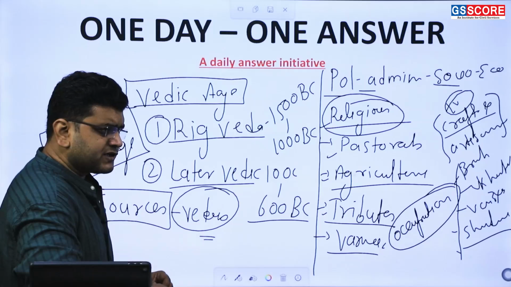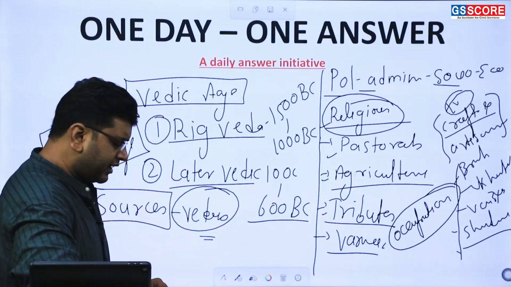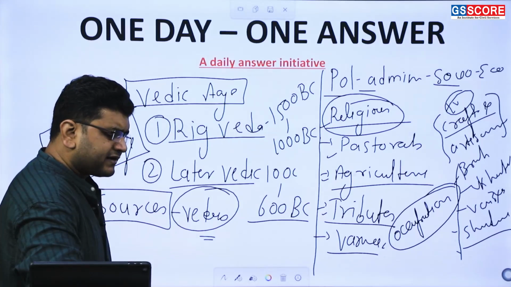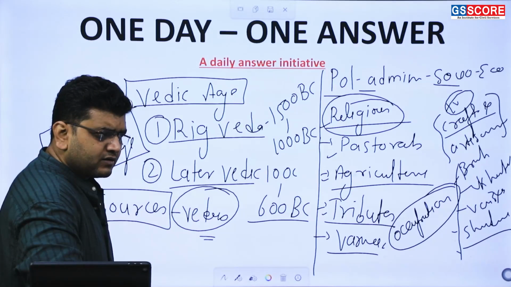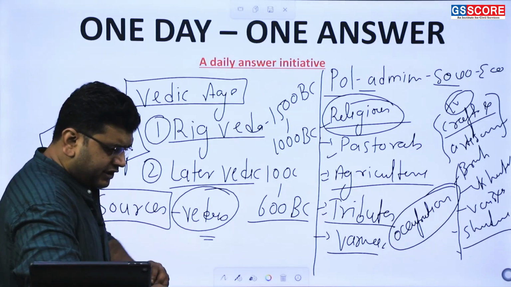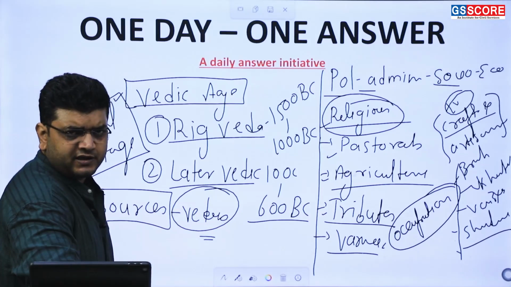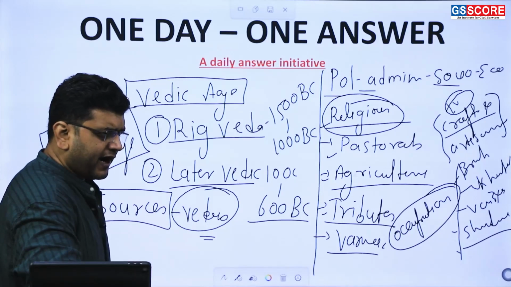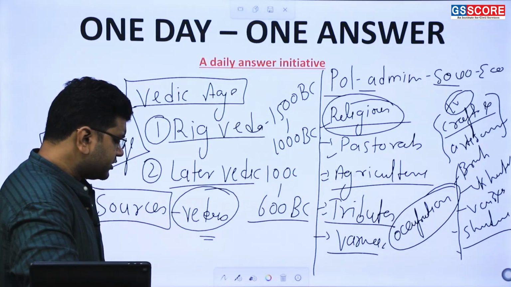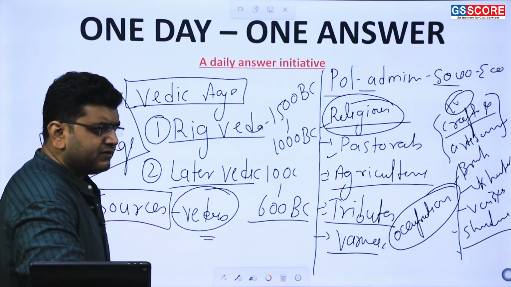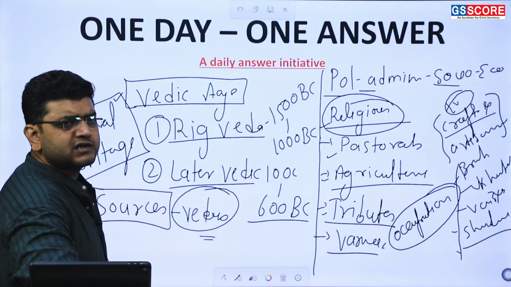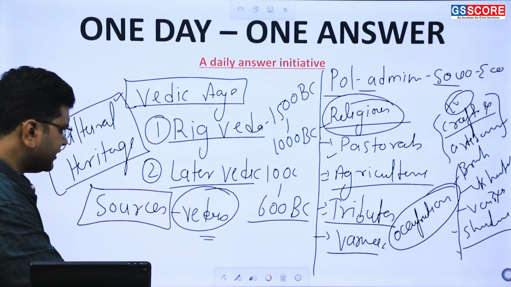The territorial expansion raised the personality and the authority of the Rajan, and raised the status of society, so new elements could be seen, and that was the gods which were personified, like Prajapati, Rudra, etc. So religion was following the process of historical transformation from the Rig Vedic to the later Vedic age. We'll discuss all those things.